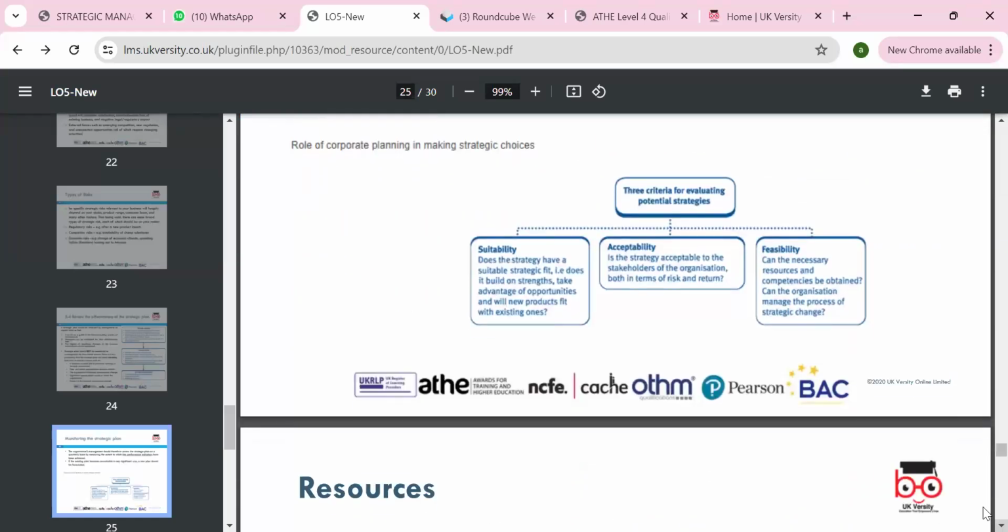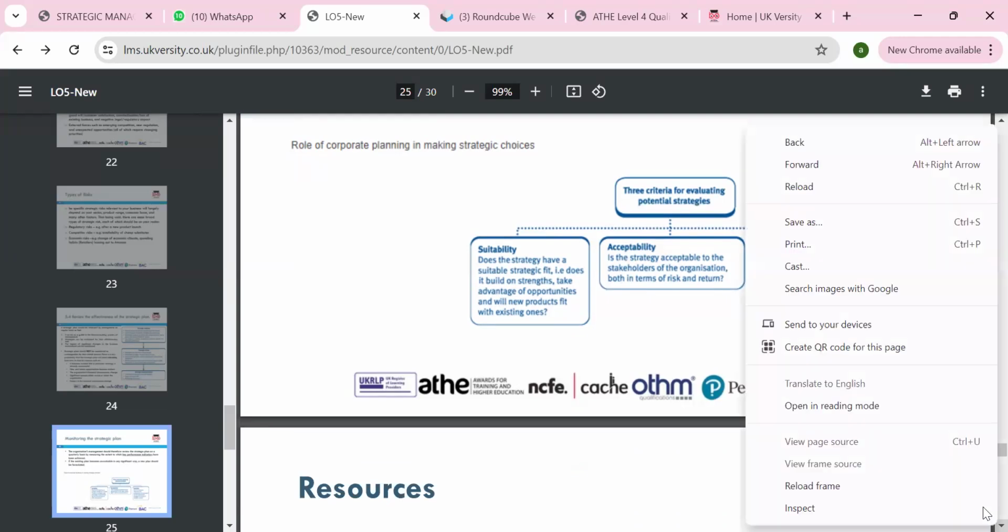The criteria for evaluating are suitability, acceptability, and feasibility. Does the strategy have a suitable strategic fit with the organization? Acceptability: is the strategy acceptable to the stakeholders of the organization? Feasibility: is the organization physically viable, and do we have the resources to implement the strategy?